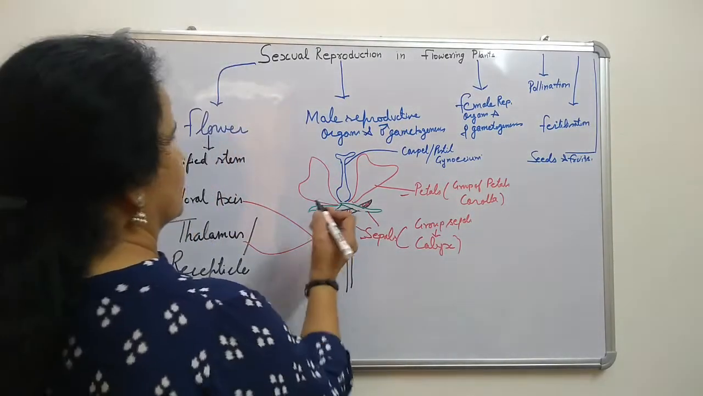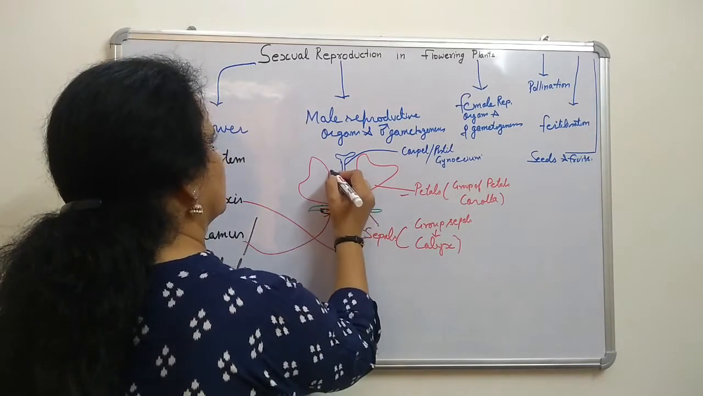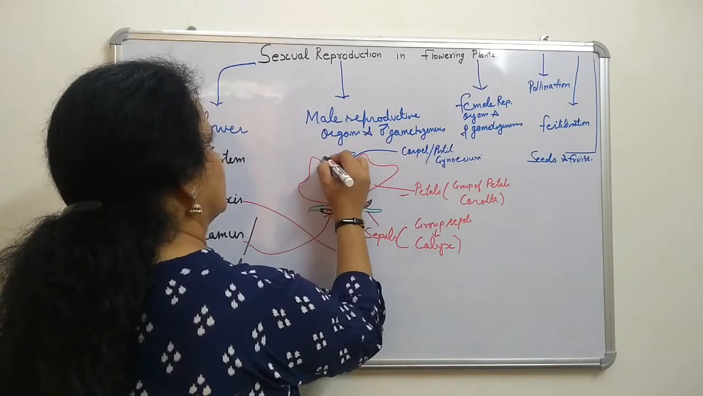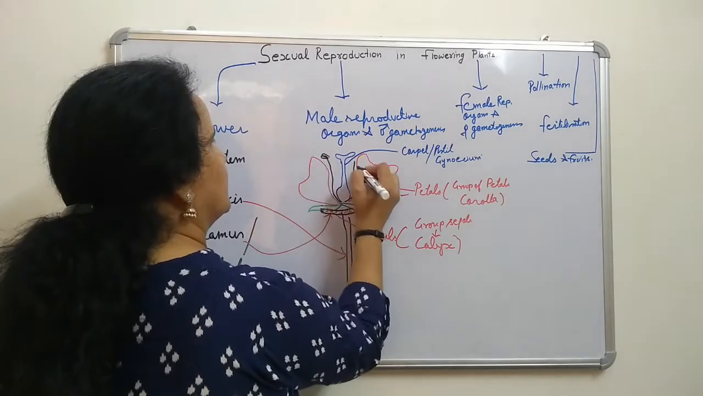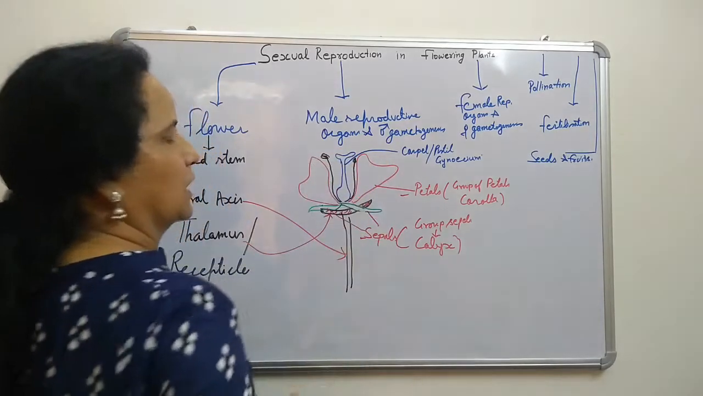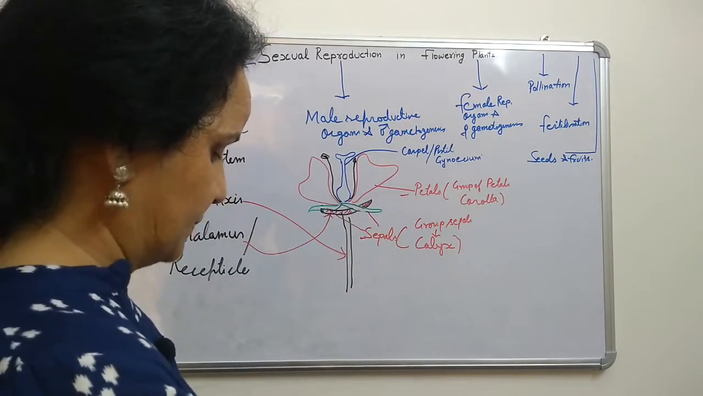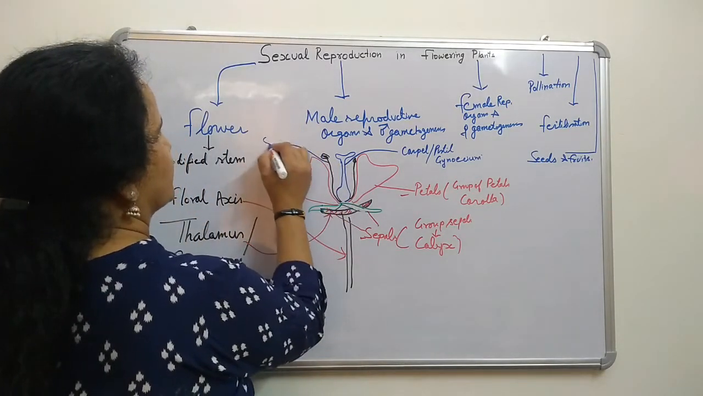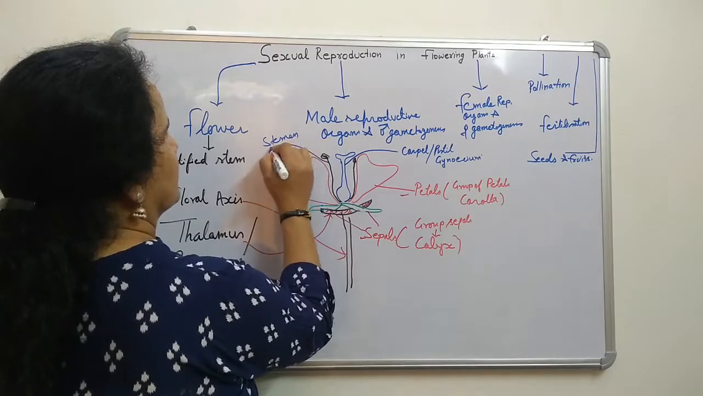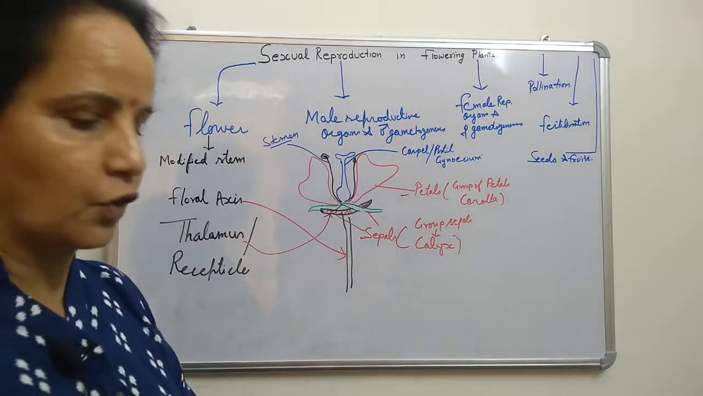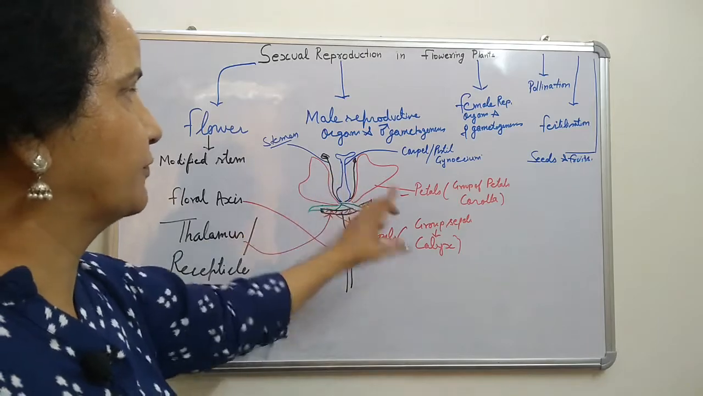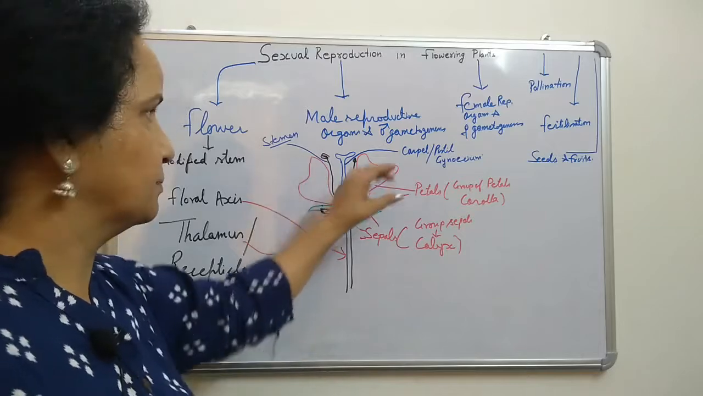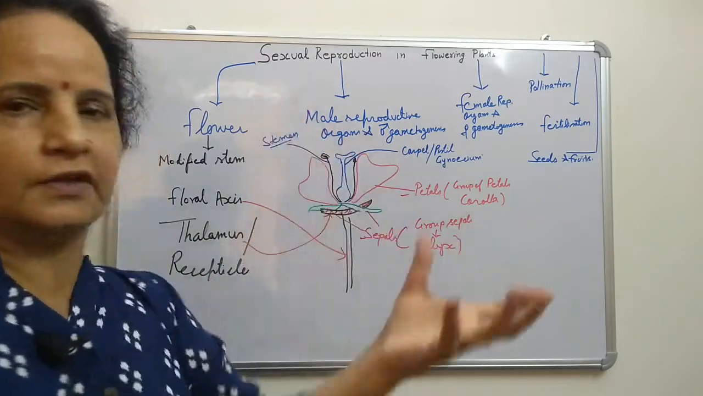Now the male reproductive parts are there. These are the male reproductive parts, and this is called stamen, right? So what we have drawn here is male and female reproductive parts both in one. Both are in one, meaning carpel is there and stamen is also there in the same flower.